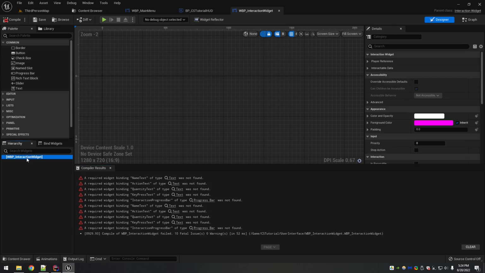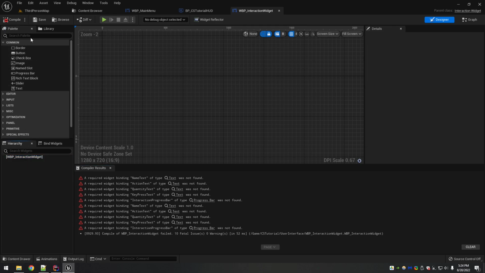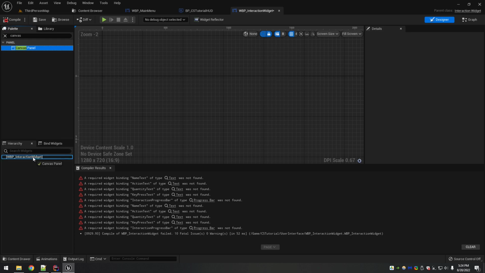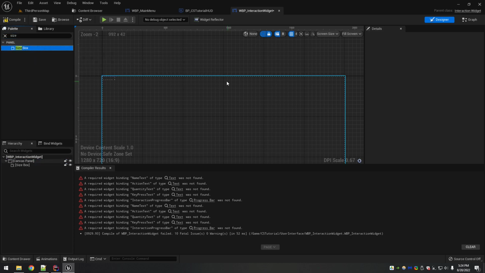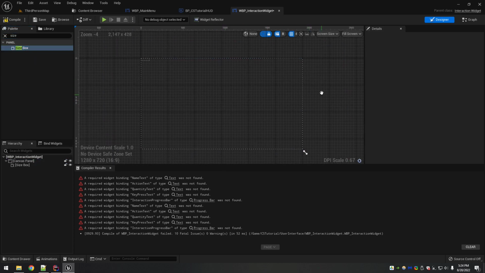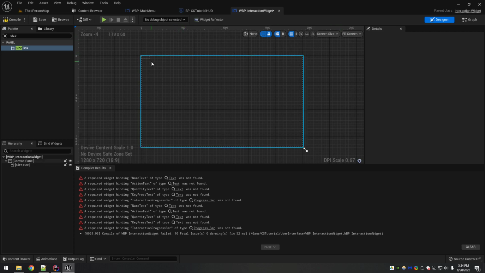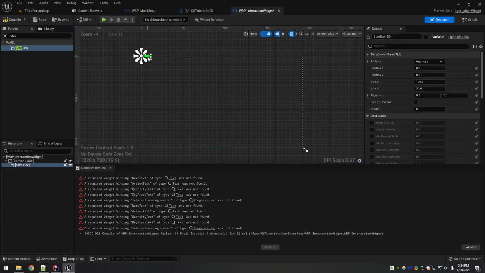Now the first thing we want to add is a canvas panel. The easiest way to find elements is to filter this list here. So drag a canvas panel in. The next thing we want is a size box. A size box is going to take whatever you put into it and let you specifically control the size. Now for the widget itself, we can leave it like this. It's going to basically fill the screen regardless.